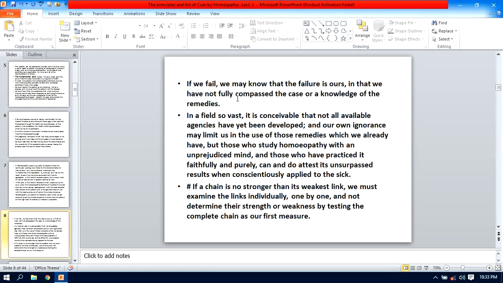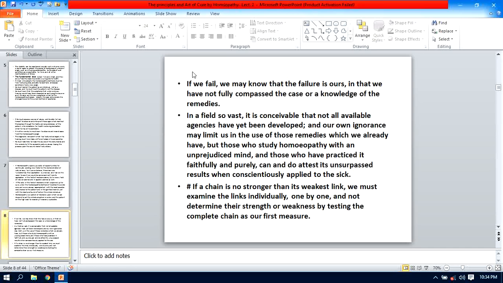If we fail, we may know that the failure is ours, in that we have not fully compassed the case or the knowledge of the remedy.